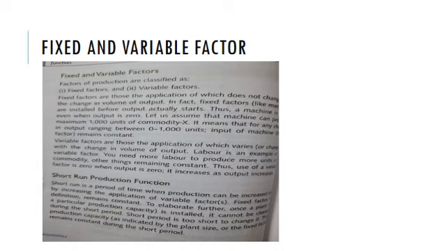For example, in the beginning, we utilize one labor and one machine. Then we go on increasing the units of labor, say two labor, third labor, fourth labor, but machines remain same, one unit of machine. So this kind of production function is known as variable proportion type production function.